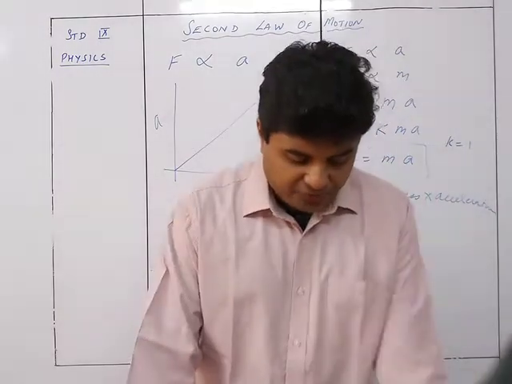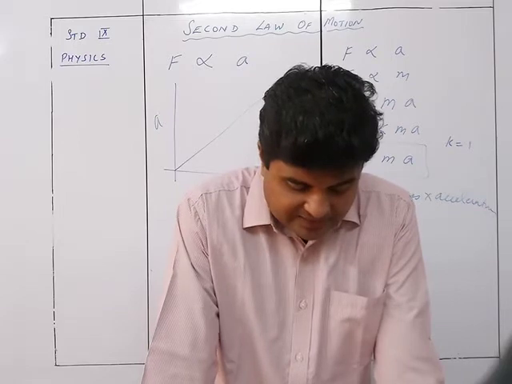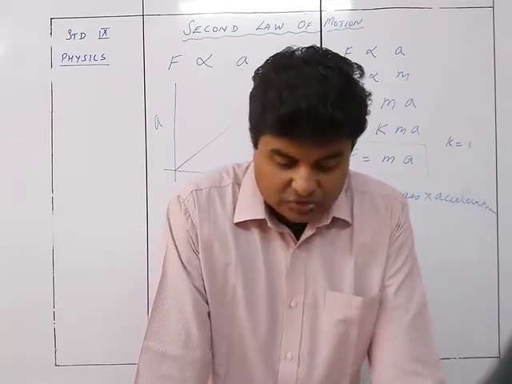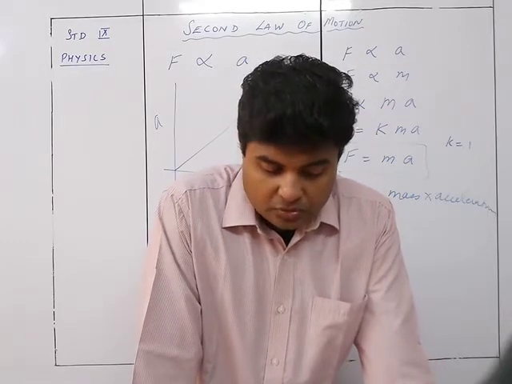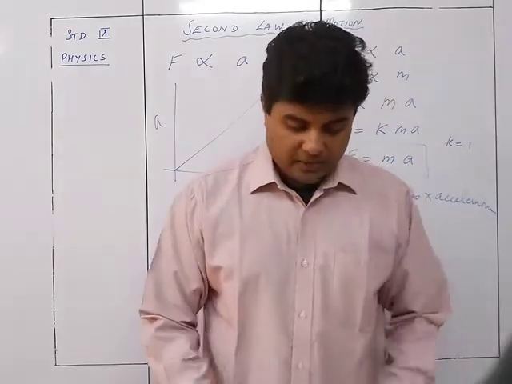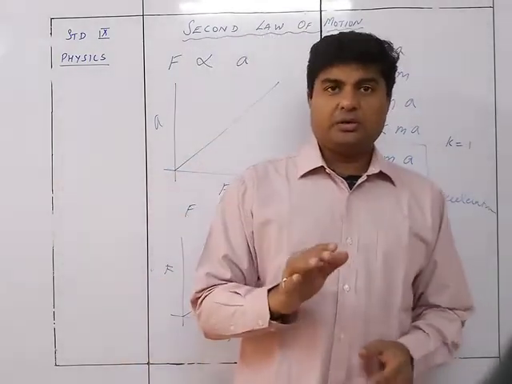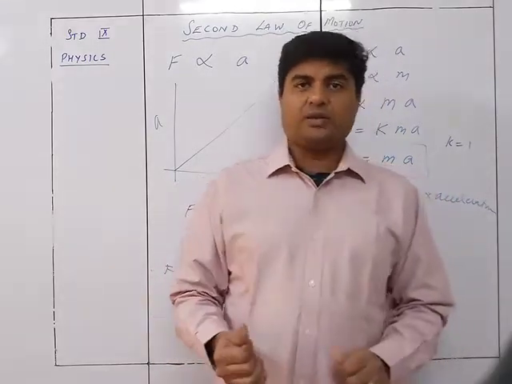If a given force is applied on bodies of different masses, the acceleration produced in them is inversely proportional to their masses. So A is proportional to 1 upon M. So if I am applying the same force on different masses, then what will happen?